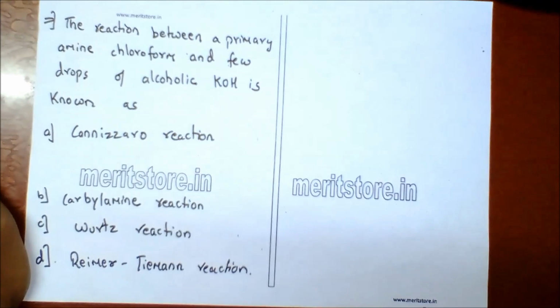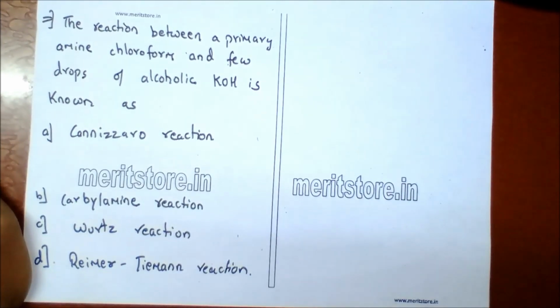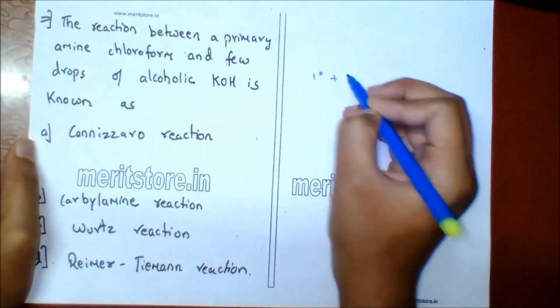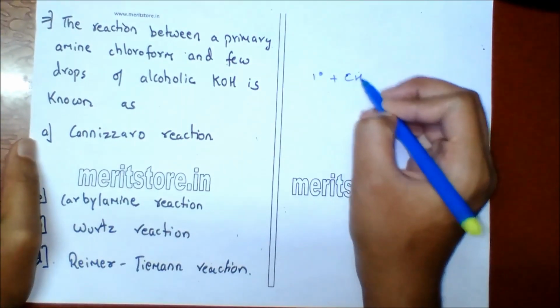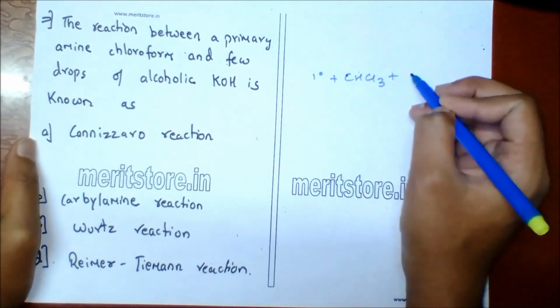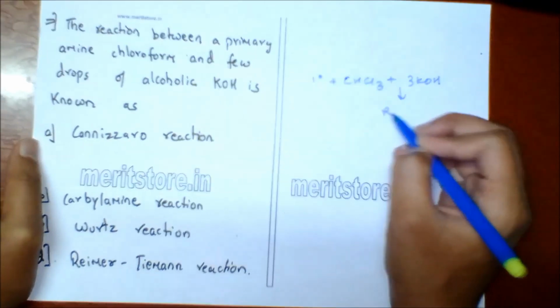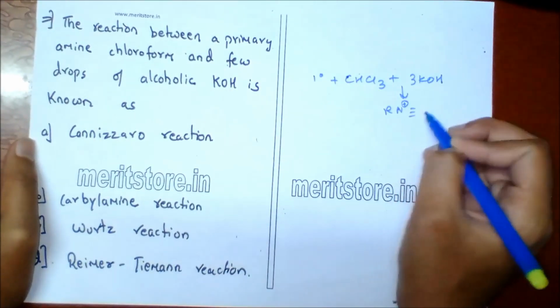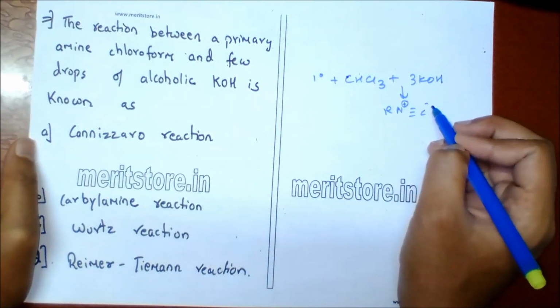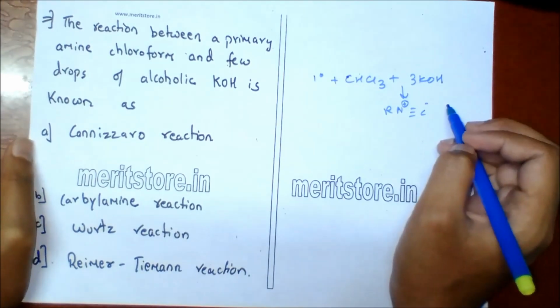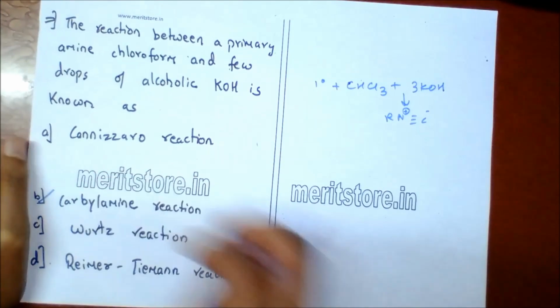The reaction between a primary amine, chloroform, and a few drops of alcoholic KOH is known as... So when a primary amine reacts with CHCl3, chloroform, plus alcoholic KOH, an isocyanide is formed, plus KCl plus water. So this reaction is known as the carbylamine test. Option B.